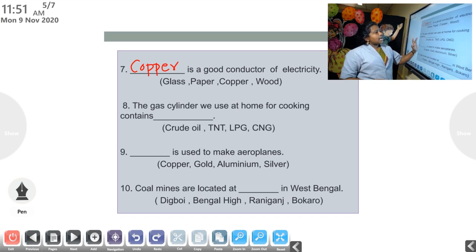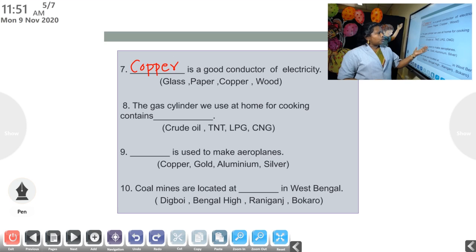Then 8.1. The gas cylinder we use at home for cooking contains crude oil, TNT, LPG, then CNG. You may have seen a gas cylinder in your kitchen. Okay, your mother may be using it. What does the gas cylinder contain?